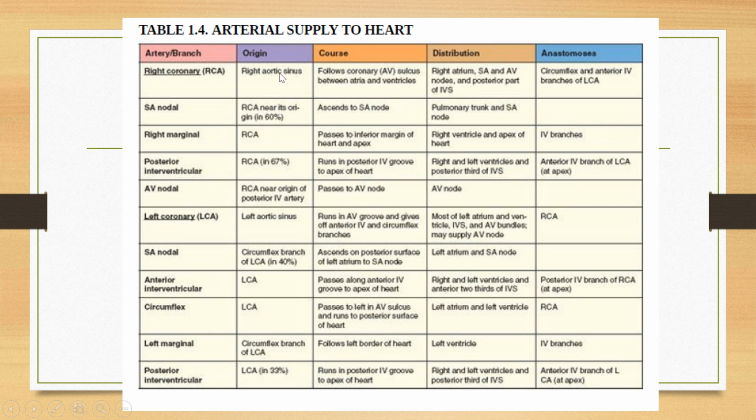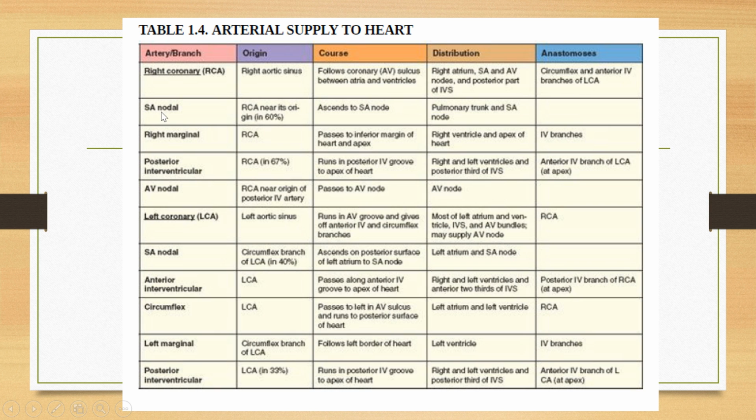It will originate from the right aortic sinus and it follows the coronary sulcus or the coronary groove between the atria and ventricle, which is also called the AV groove or AV sulcus or atrioventricular groove. It is distributed to the right atrium, SA node, AV node, and the posterior part of the interventricular septum, which I have told you is 1/3 of the interventricular septum. It will anastomose with the circumflex branch and anterior interventricular branch of the left coronary artery.